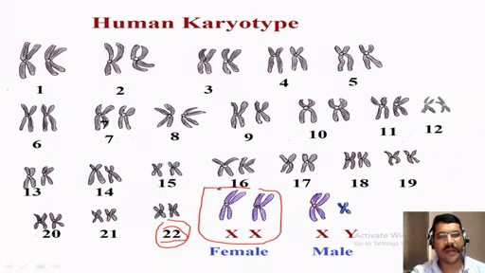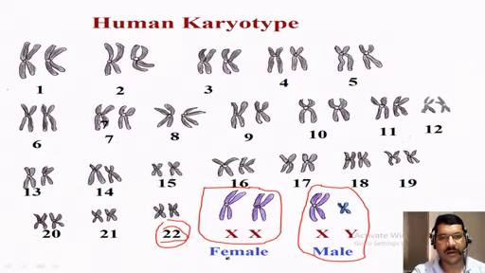a human may contain either this XX or this XY. If that human is a female, it contains these 22 autosomes plus this XX sex chromosome.